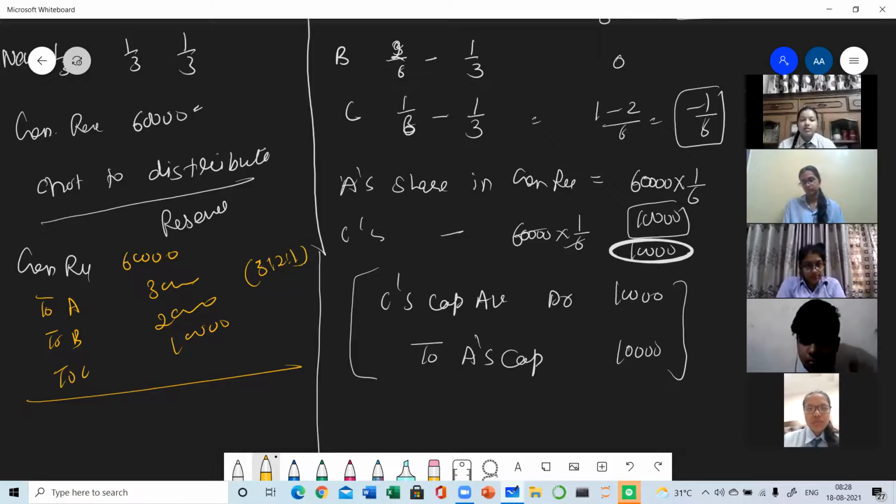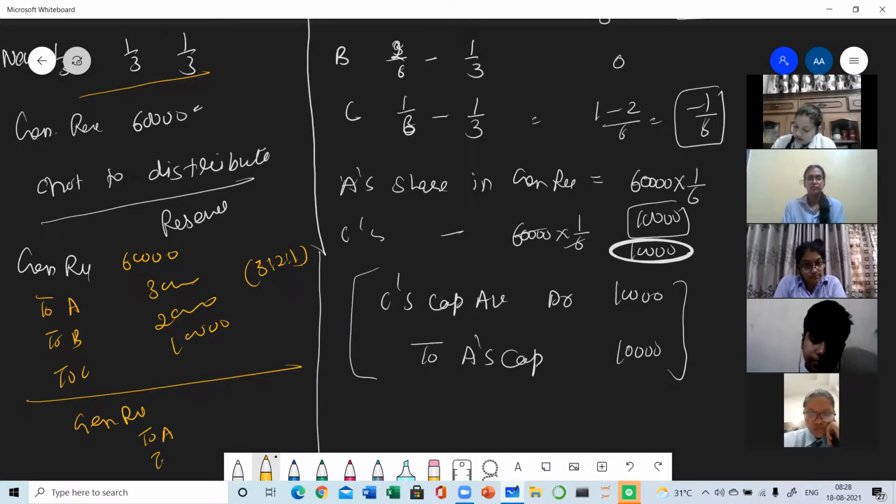Suppose they have not distributed the reserves now, but in future, after 2 years, they decided to distribute the reserves. So in future the reserves will be distributed in the new ratio. So the general reserve to A, B, C, and the amount will be 20,000 to each partner.